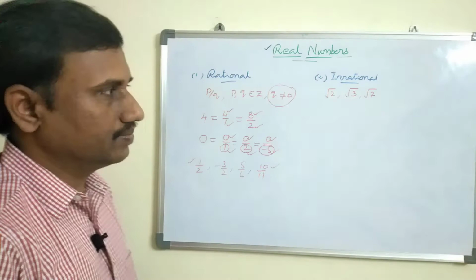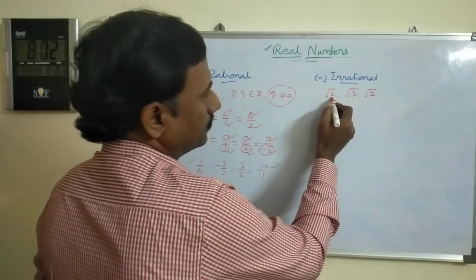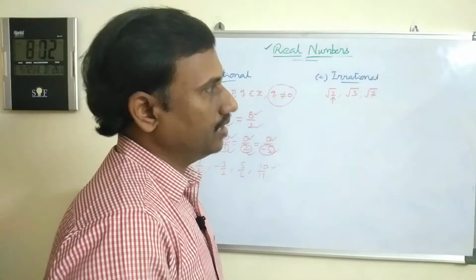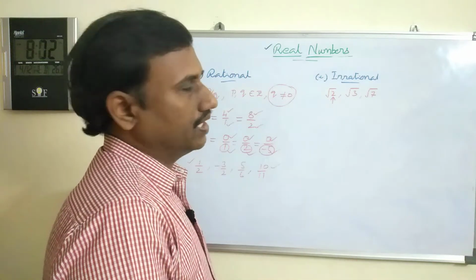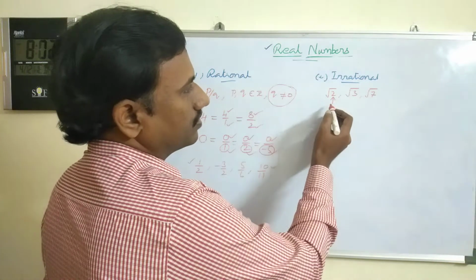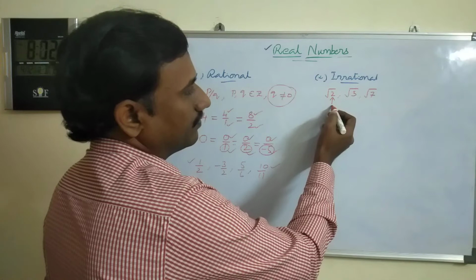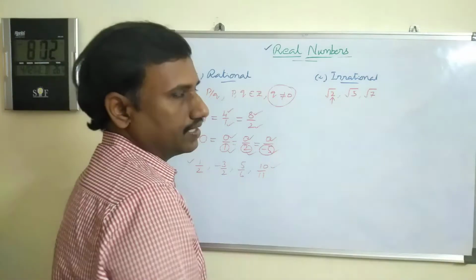Square root is nothing but you have to write the number inside the root as the product of two equal numbers. If the product of two equal numbers is equal to this number, then we call that the square root value.